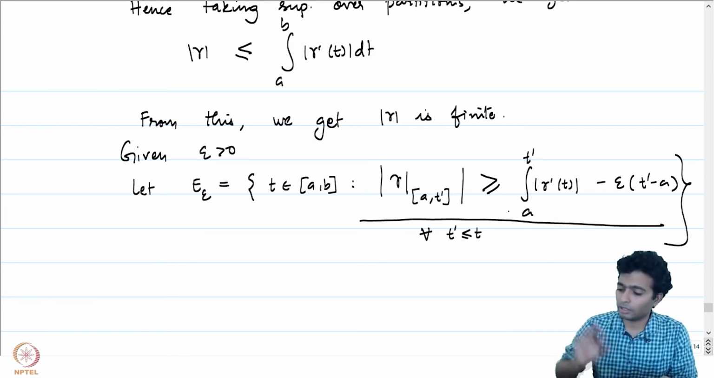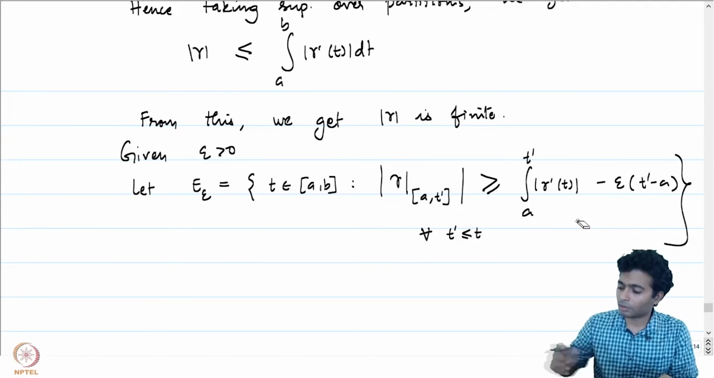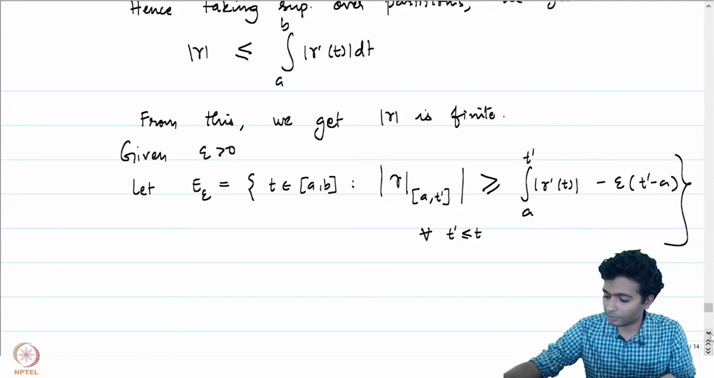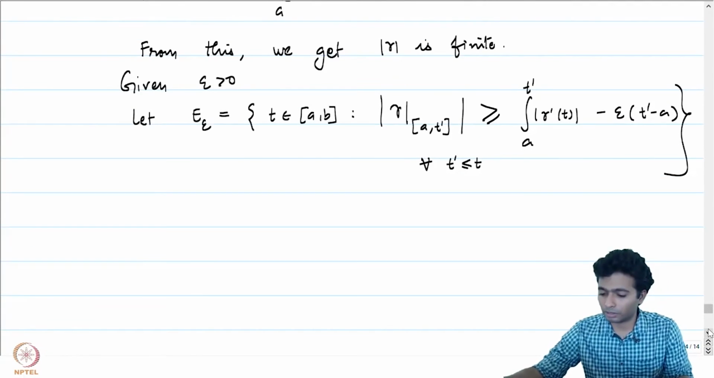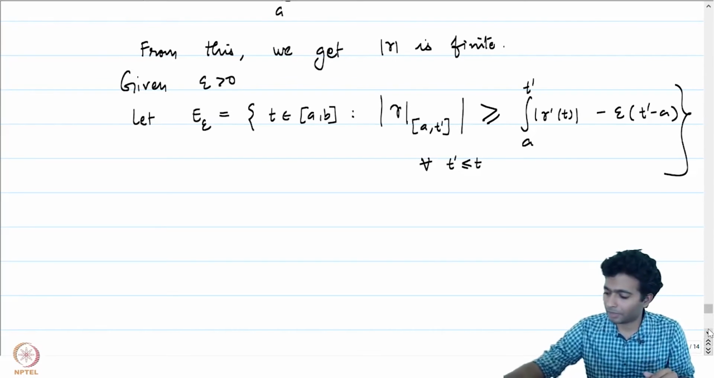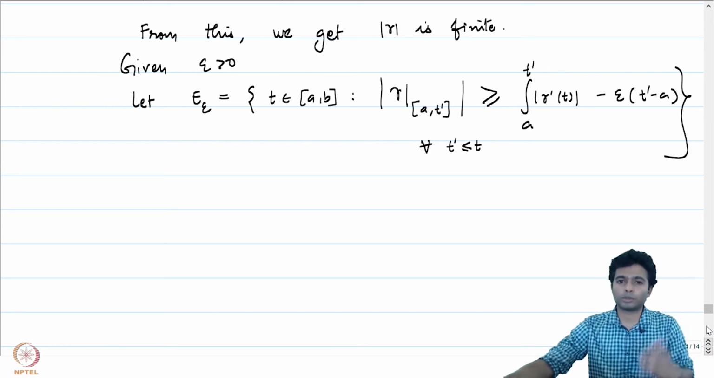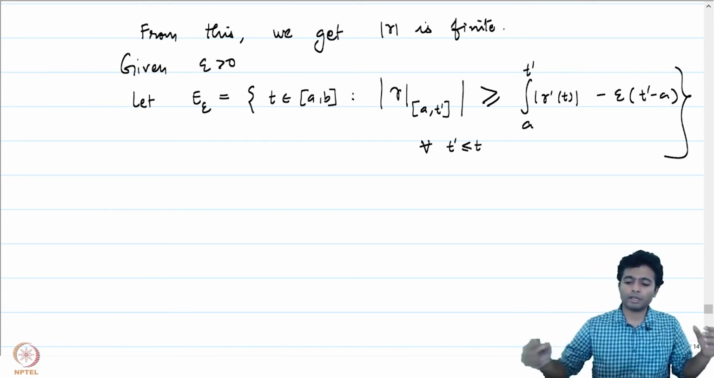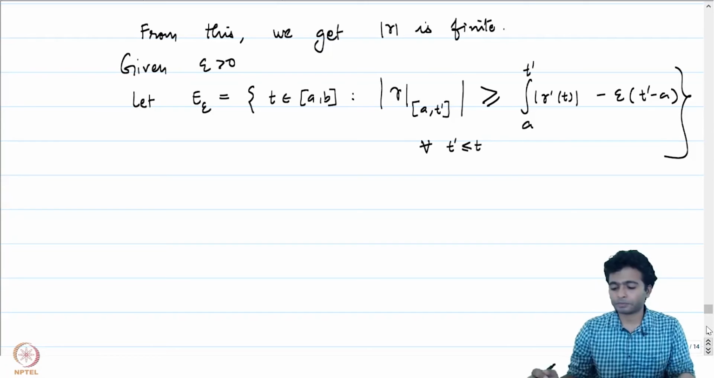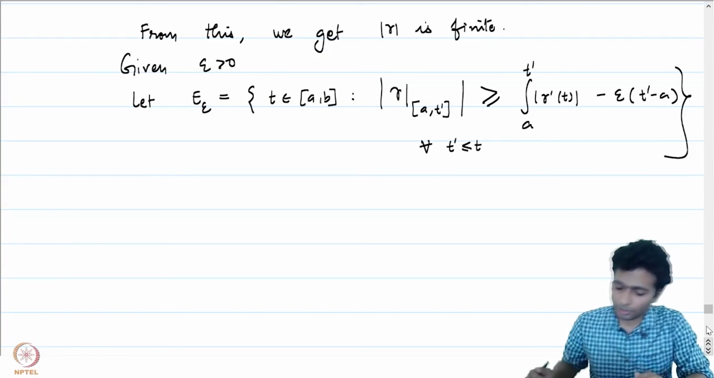So that is going to be the goal now. Our goal would be to show that for every epsilon, E epsilon is equal to the entire set [a, b]. In order to do that, we will prove that E epsilon is both closed and open and invoke the fact that [a, b] is a connected set. Let us first show that E epsilon is